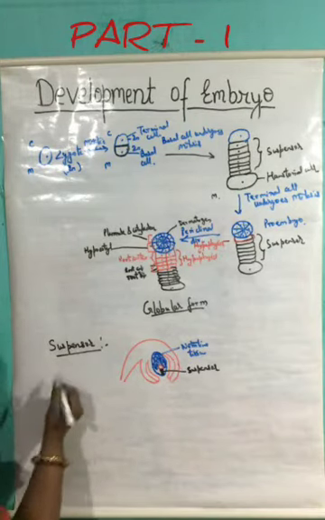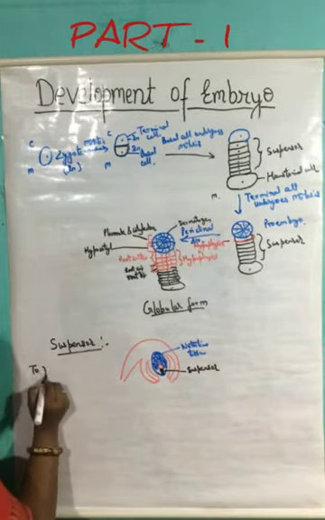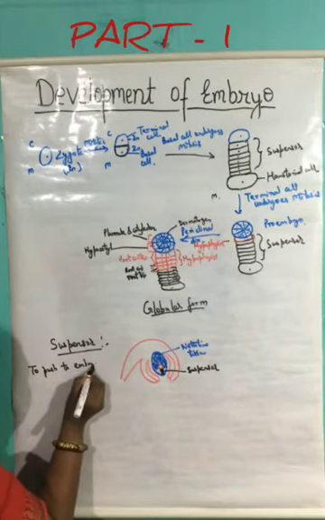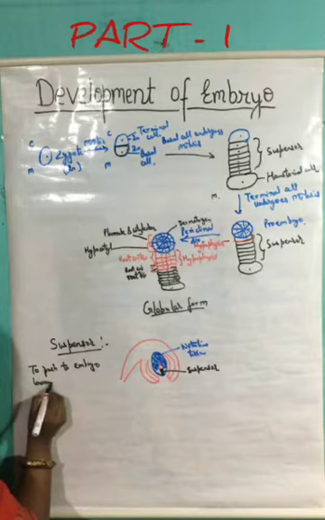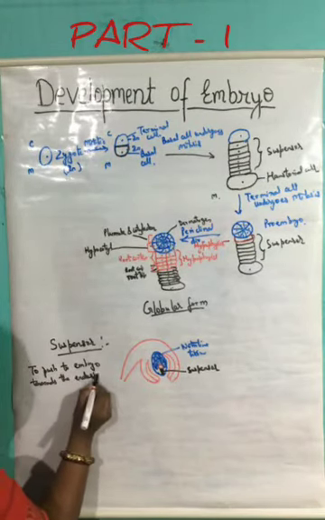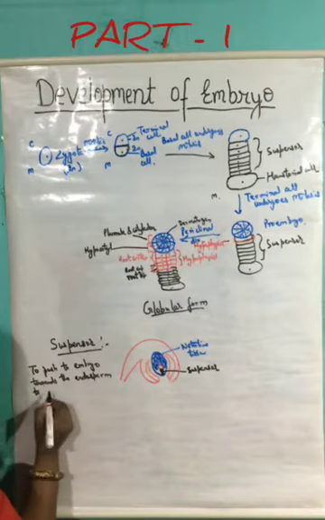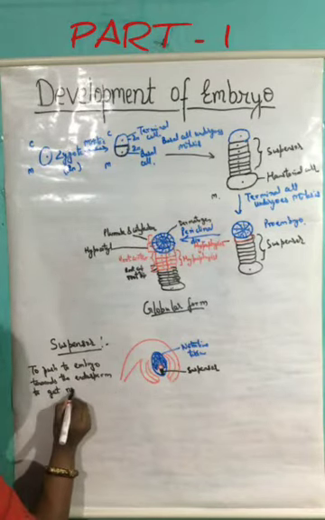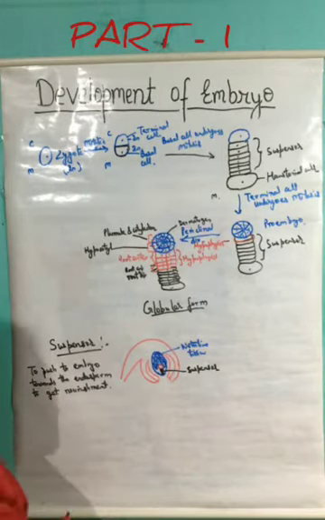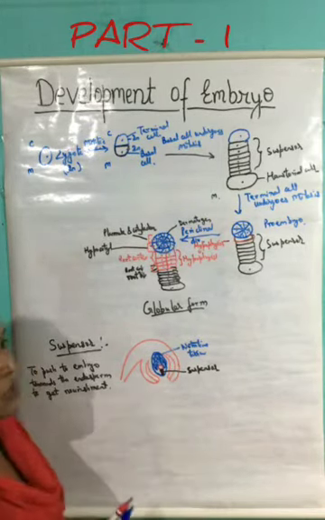So the role of the suspensor is to push the embryo towards the endosperm to get nourishment. So this is the main purpose of the suspensor.